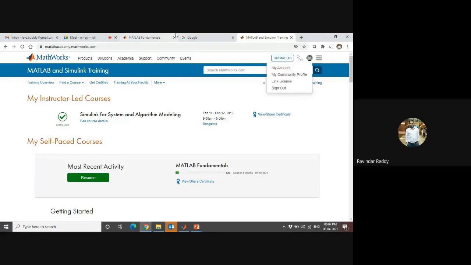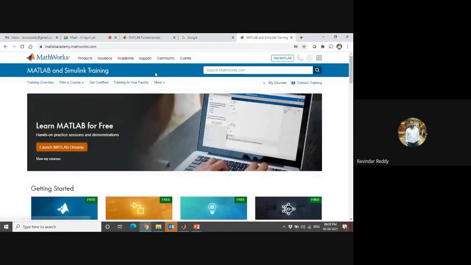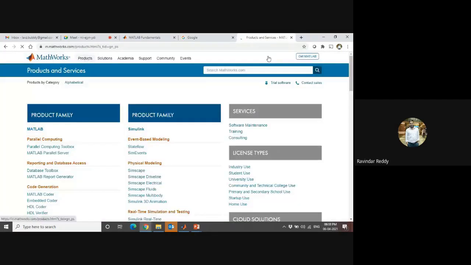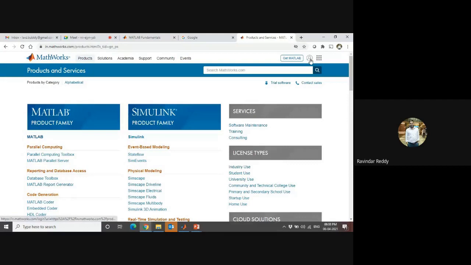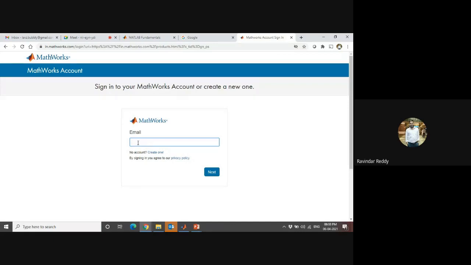My humble request is to go through this again. I will tell you how to create the account if you don't have one. This is the MathWorks product page. On the right side is the login. Click on the login. If you already have a MathWorks account, you can enter your email ID and password. If you don't have a MathWorks account, go to Create Account.